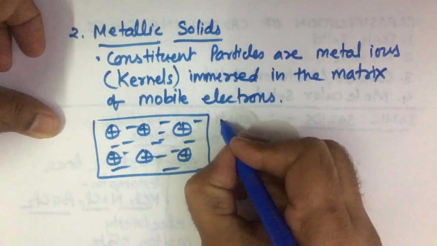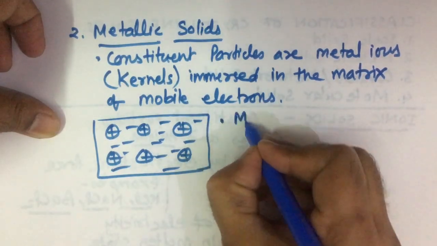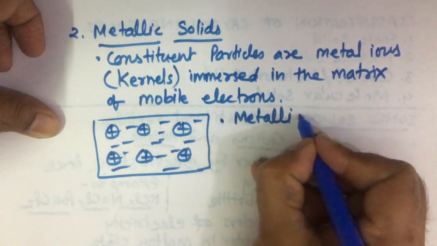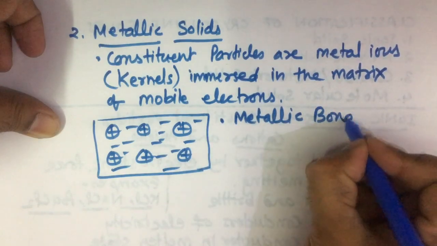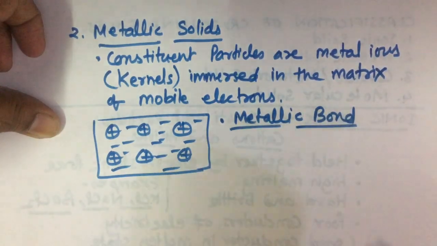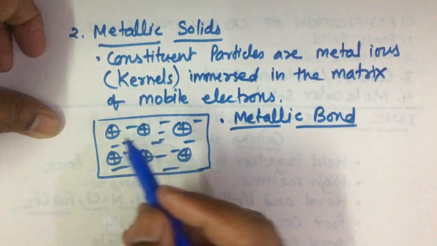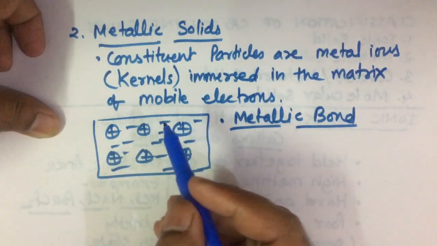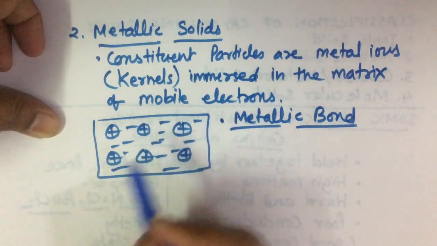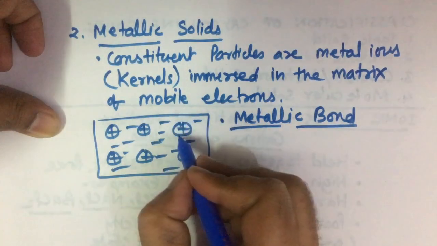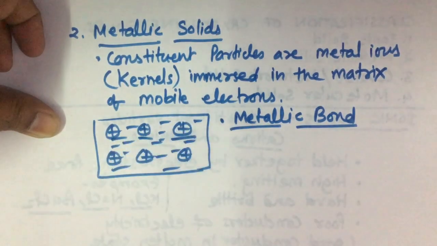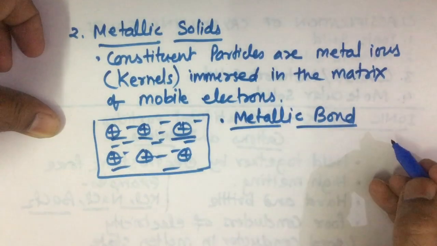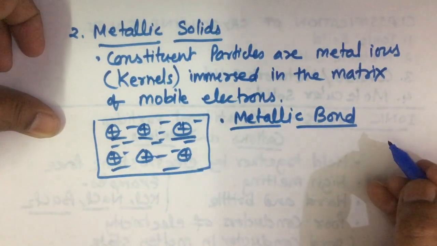They are held together by metallic bond. Metallic bond is the force of attraction between these electrons and the metal ions that keeps the metal ions in their fixed positions.